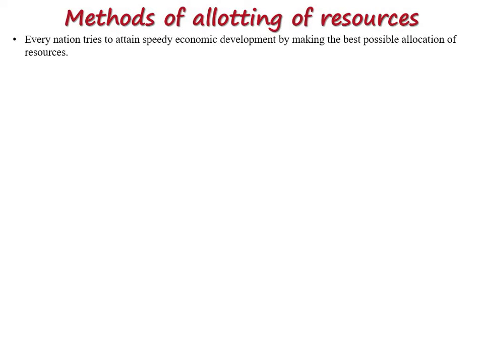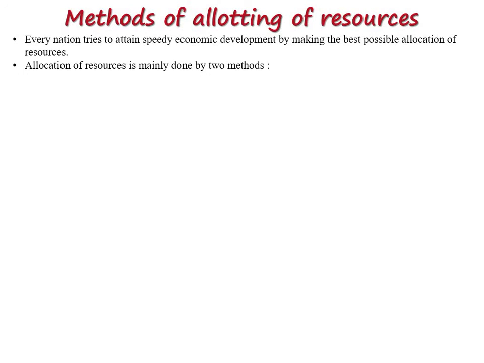Every nation tries to attain speedy economic development, developed or developing, whichever country it is, by making the best possible allocation of resources. Every country has different types of resources; that every country has the same type of resources is only a dream. So they have to allocate the resources in a proper way.